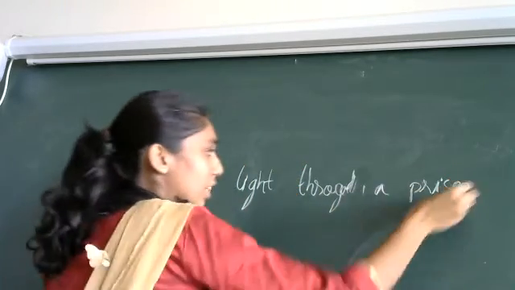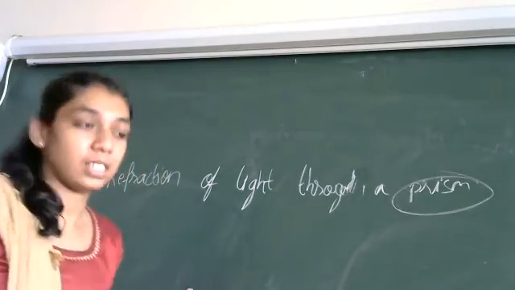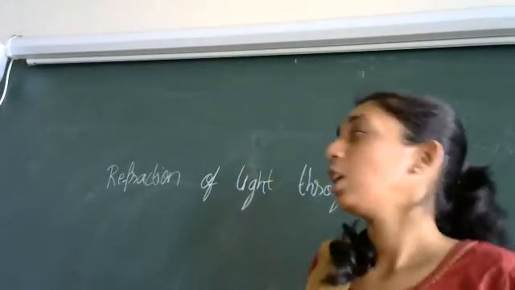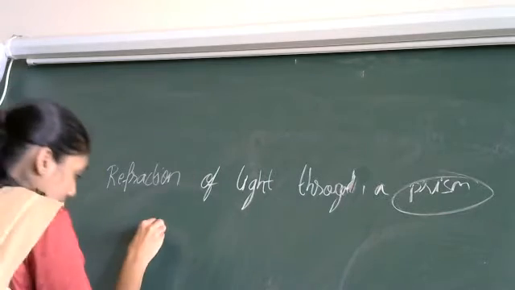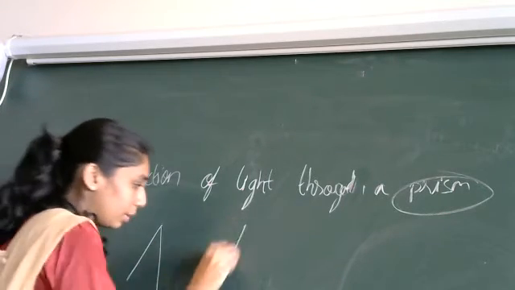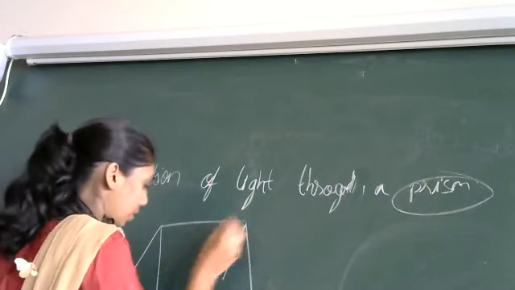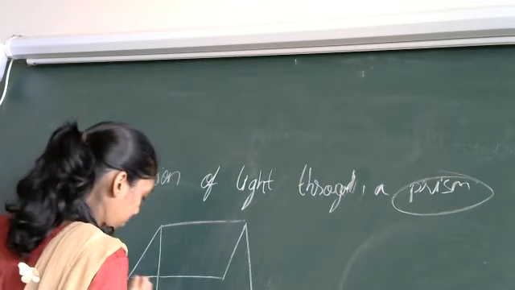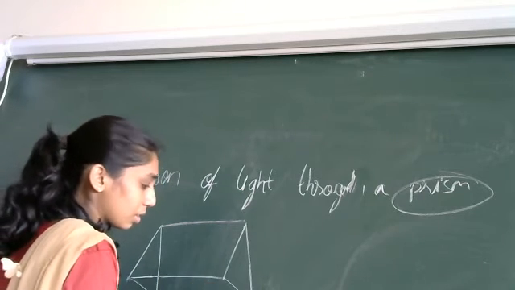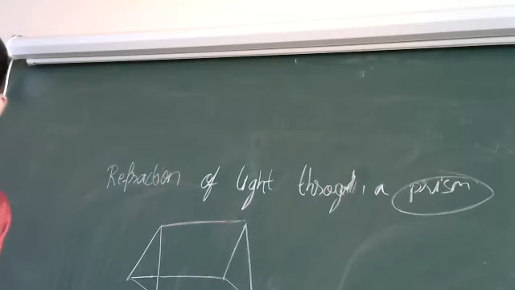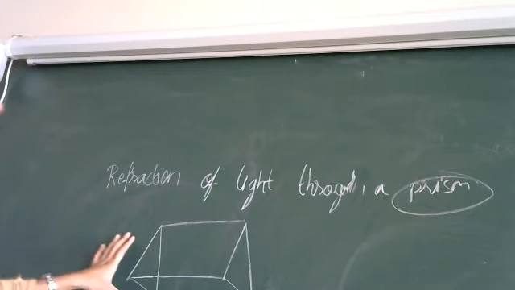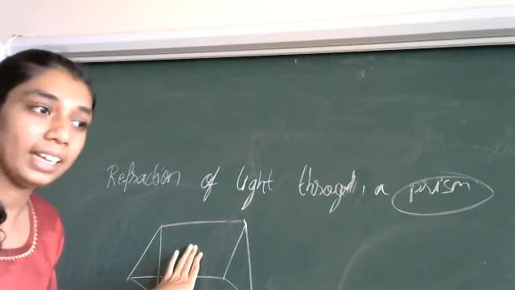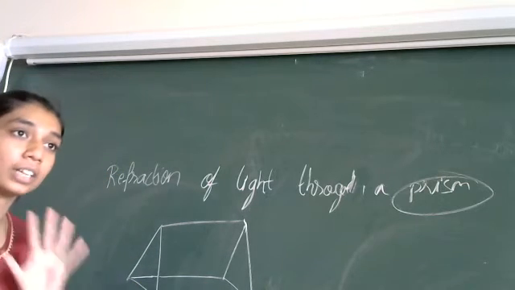Okay. So first let me discuss what a prism is. Have you all seen a prism before? Yes. So how is a prism? Let me draw that first. Okay, so this is how the prism appears. A prism is nothing but an optical instrument and this is made up of glass.